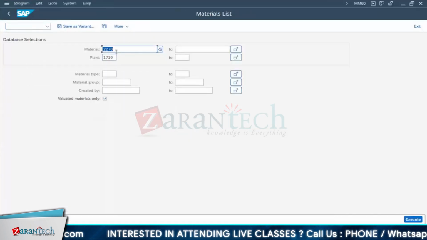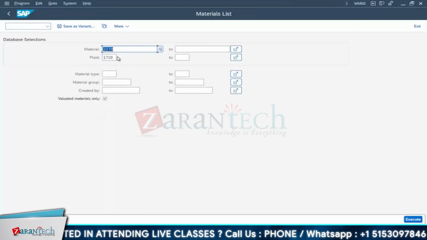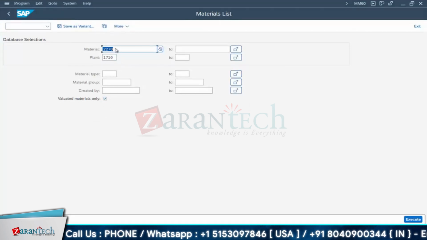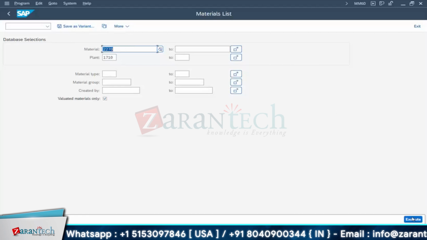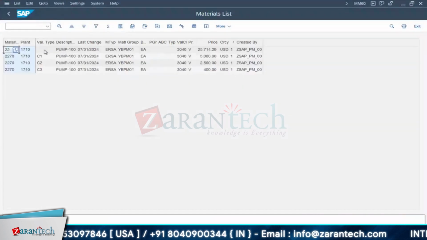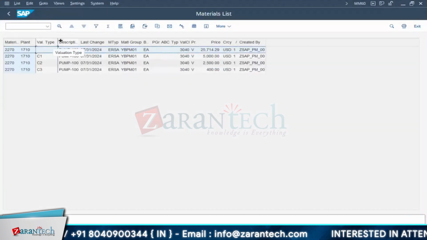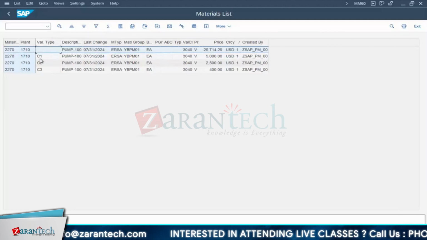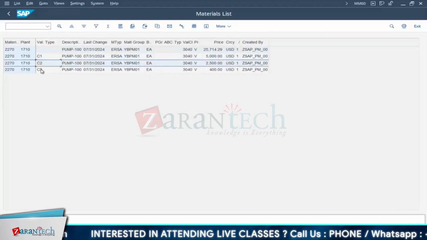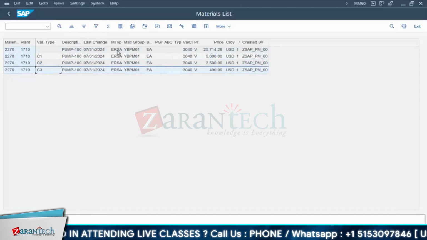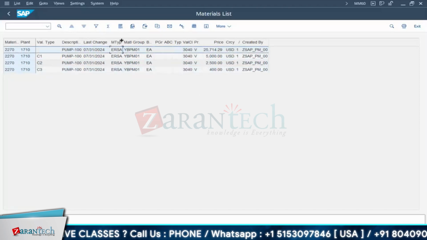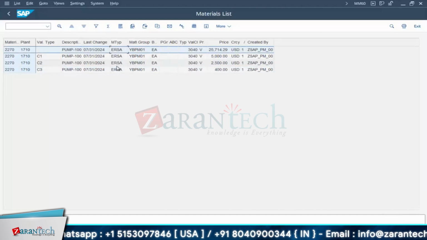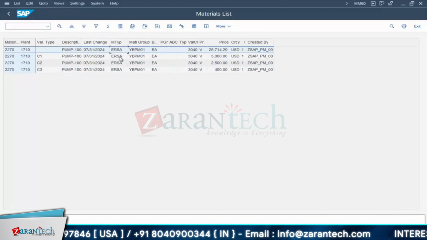So this is our material 2270. While searching for the materials list, I'm searching valuated materials only, and of course I'm giving the name also. So execute it. If you execute, see this is a valuation, right? The parent material I created first without any valuation type. Later I gave valuation types C1, C2, C3. Here every detail is the same. This is of ERSA material type, nothing but a spare part. ERSA or IBOW, you can use that. I will show you material types in BOM, I guess we discussed these materials.